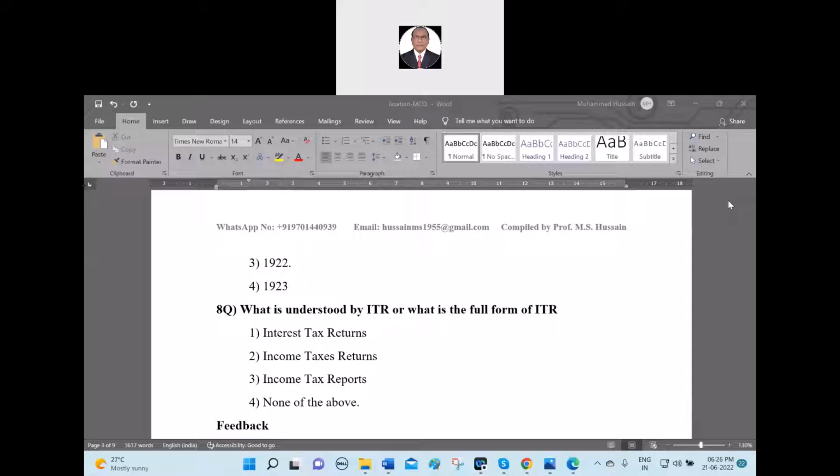What is understood by ITR, or what is the full form of ITR? Eighth question. Option 1, interest tax returns. Second option, income tax returns. Third option, income tax report. Fourth option, none of the above.